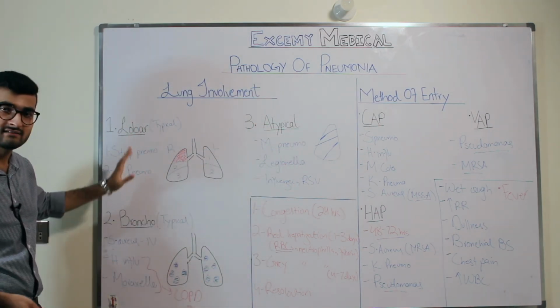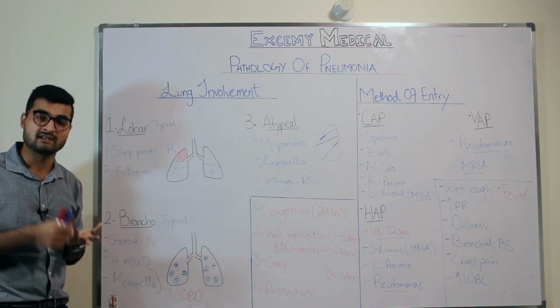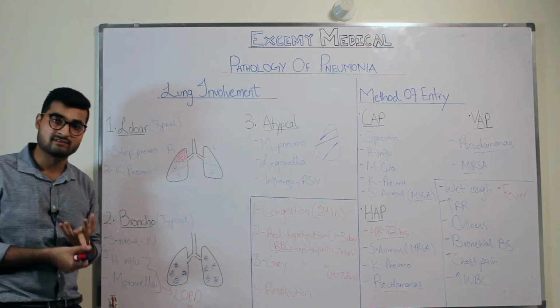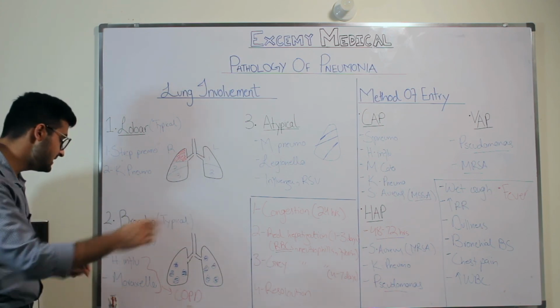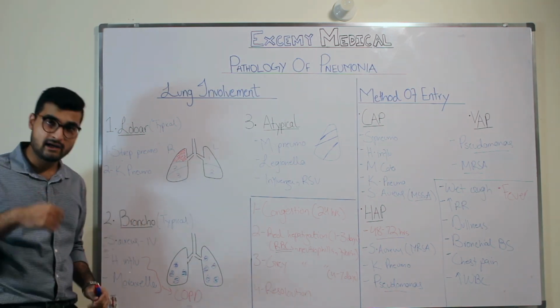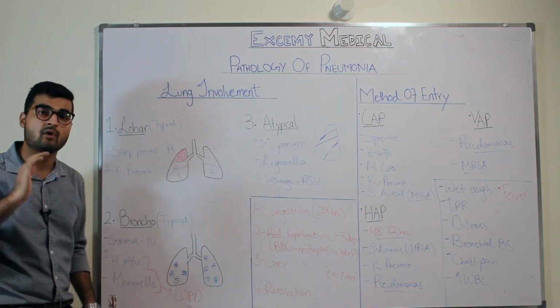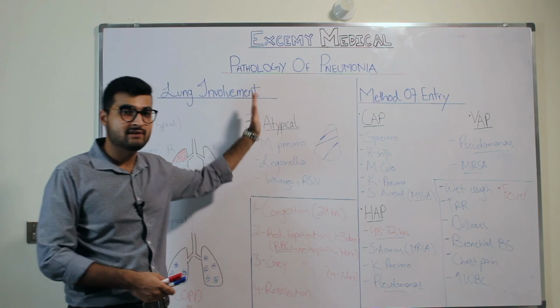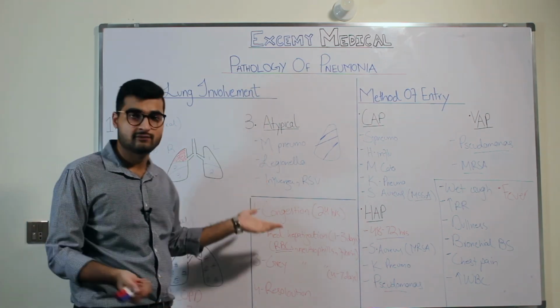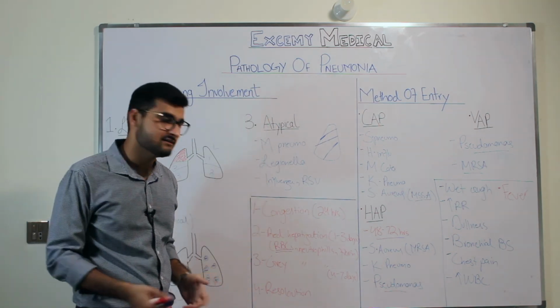These are a few of the organisms. For lobar pneumonia you have Strep and Klebsiella. For bronchopneumonia you have Staph, Haemophilus influenzae, and Moraxella catarrhalis. Keep in mind that these two organisms are very common in patients who already have COPD and they cause superimposed pneumonia. For atypical, we have Mycoplasma, Legionella, and influenza, RSV, all these different viruses.